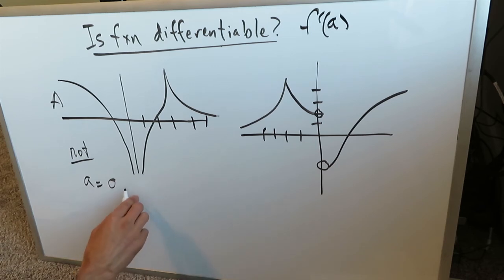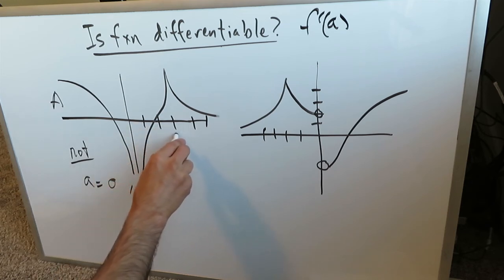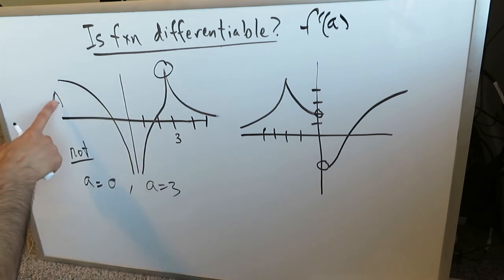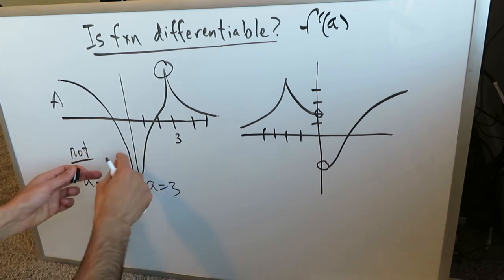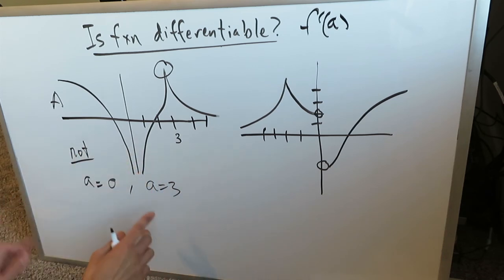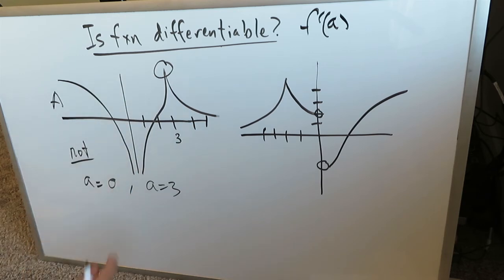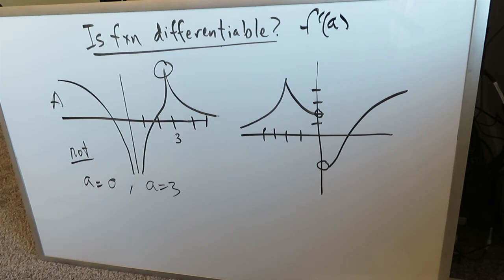At another point where it is not differentiable, this function is not differentiable right here. Look, at a equals 3. Why? Because we have here the presence of a corner and kink. So this function a is not differentiable at 0 due to a presence of discontinuity where vertical tangent lines can occur, but the right side and the left side limits will still be minus infinity. But it is not differentiable also at point 3 due to the presence of a corner or a kink. Where you'll have this corner and kink, you can have right side and left side limits not being the same. You cannot do differentiation at these 2 points.